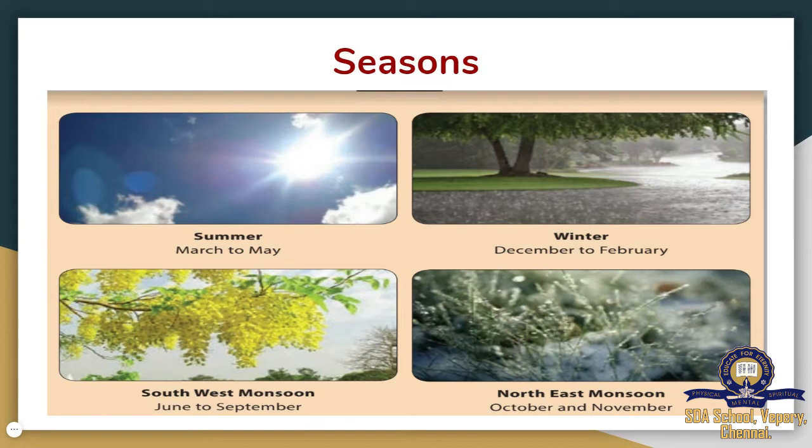Then comes the southwest monsoon, from June to September. The southwest monsoon is otherwise called the summer monsoon. In the monsoon time we will get rainfall.